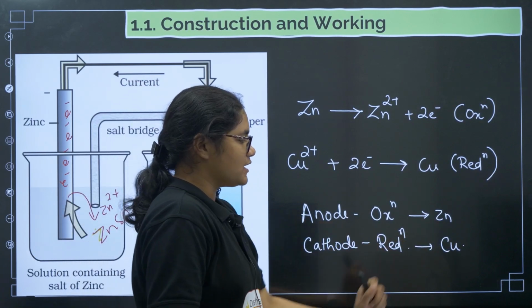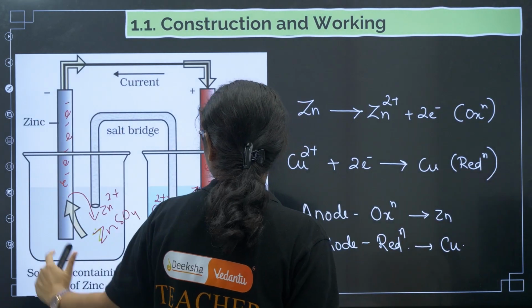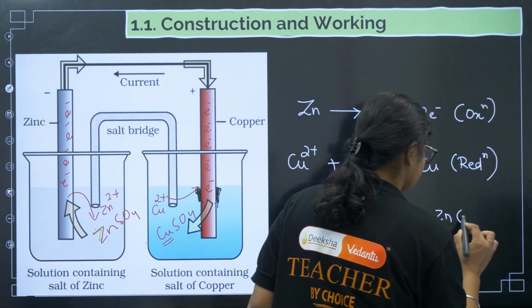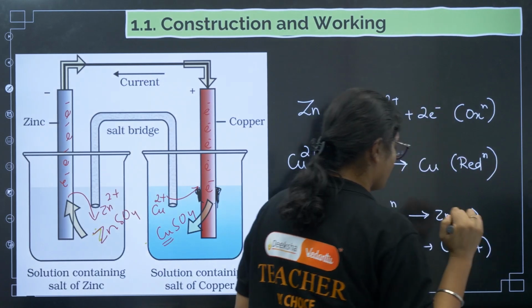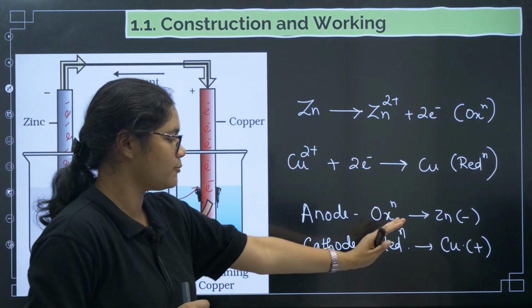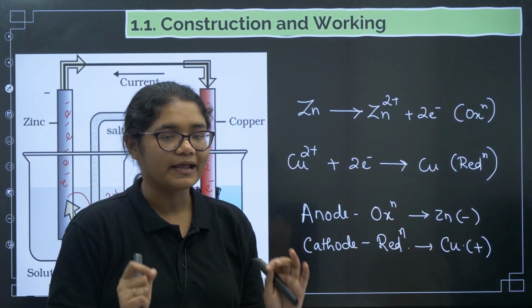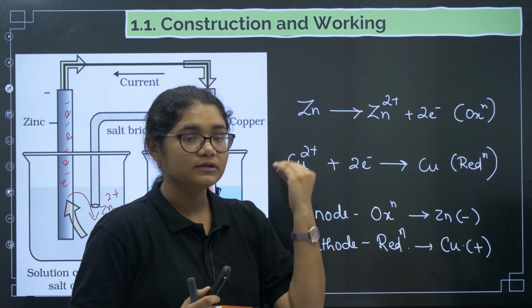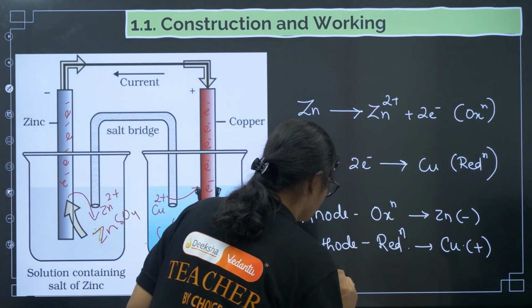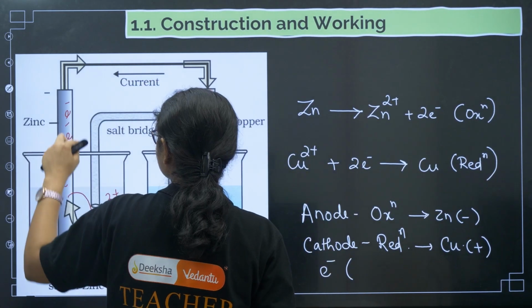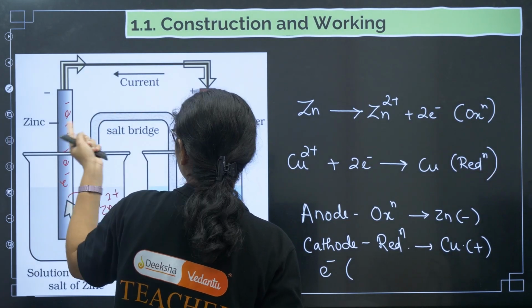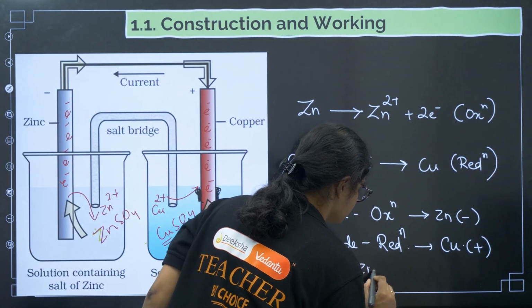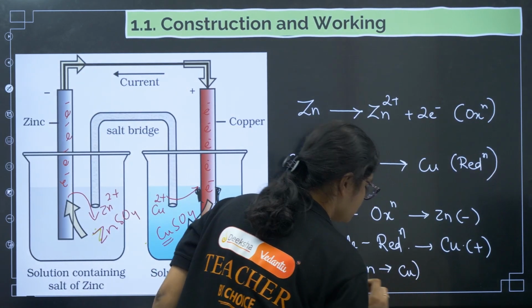Now zinc, what is the charge of the zinc? We have discussed here negative charge. So zinc is negatively charged and the cathode is positively charged. Copper will be positively charged. Next, from which side are the electrons moving? Electrons are produced from here and moving like this, right? So the movement of electrons will be from zinc to copper, right?